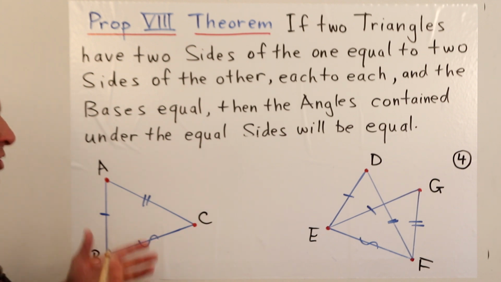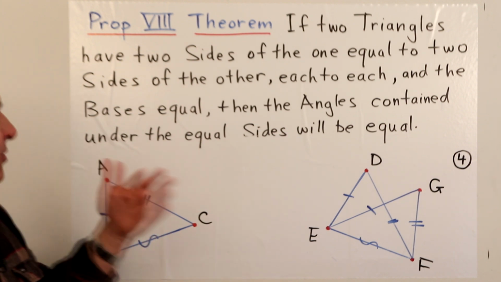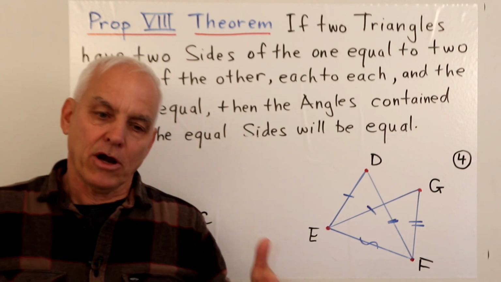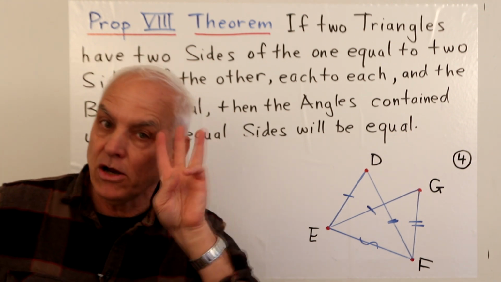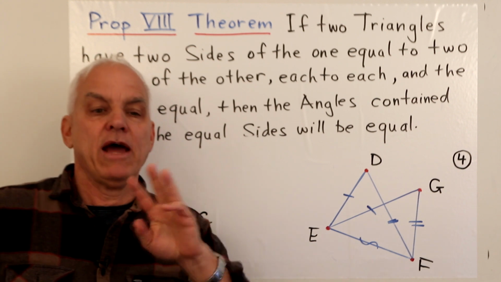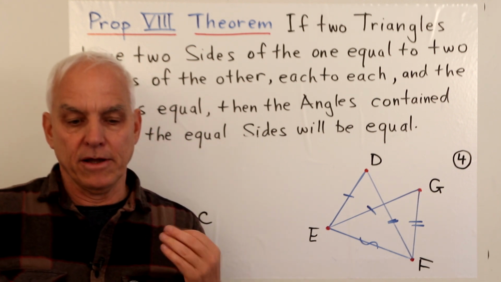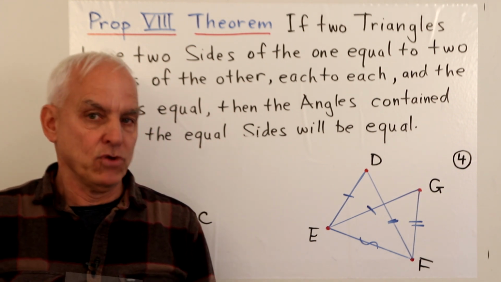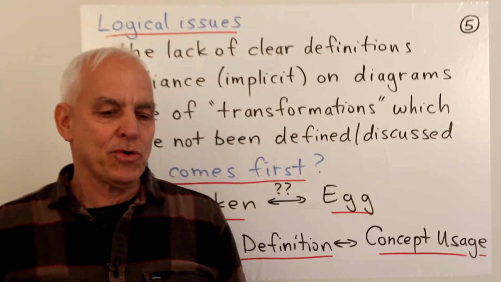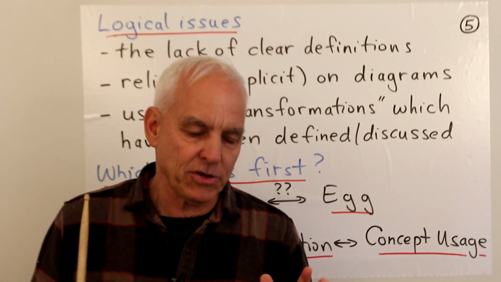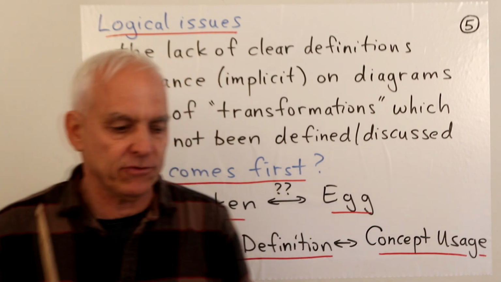Oh, that's the gist of the argument. It's also really another argument by contradiction. So we really have 3 arguments by contradiction right after each other here in this book 1 of Euclid. So let's have a look at some of the logical issues. There are clearly some logical issues that we have to address here.